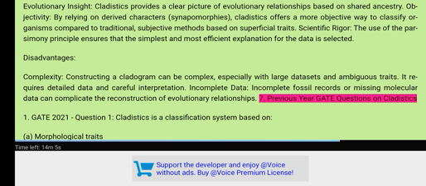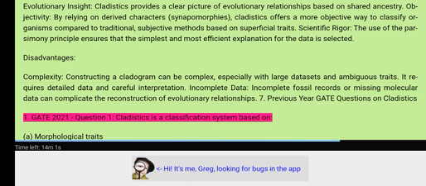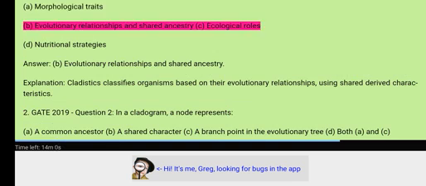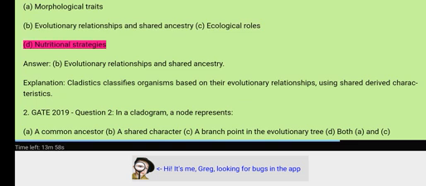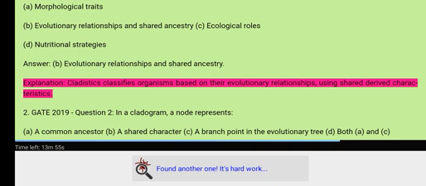7. Previous year GATE questions on cladistics. 1. GATE 2021 Question 1. Cladistics is a classification system based on: A. Morphological traits. B. Evolutionary relationships and shared ancestry. C. Ecological roles. D. Nutritional strategies. Answer: B. Evolutionary relationships and shared ancestry. Explanation: Cladistics classifies organisms based on their evolutionary relationships, using shared derived characteristics.